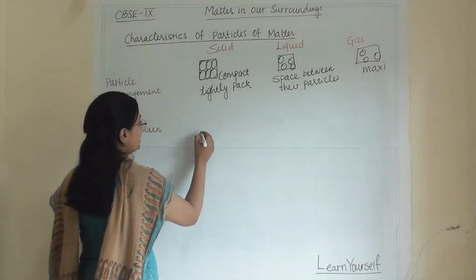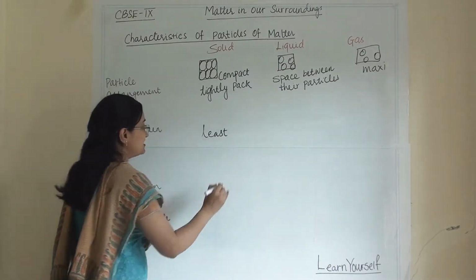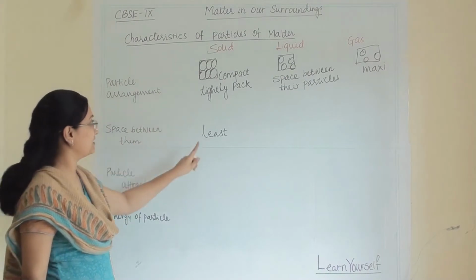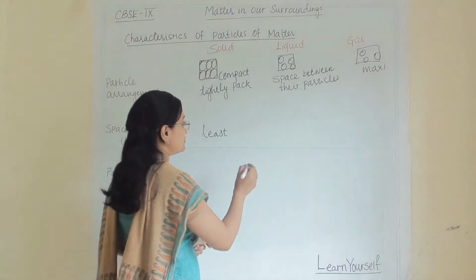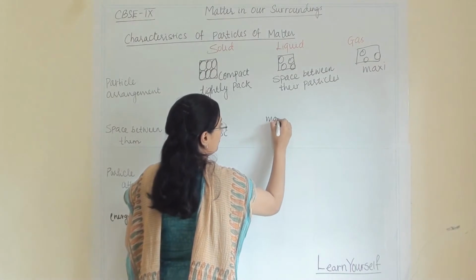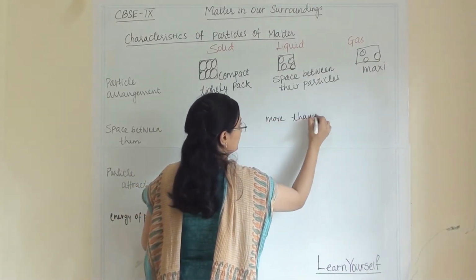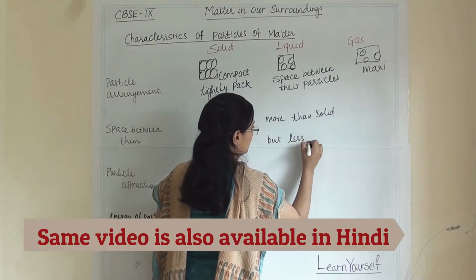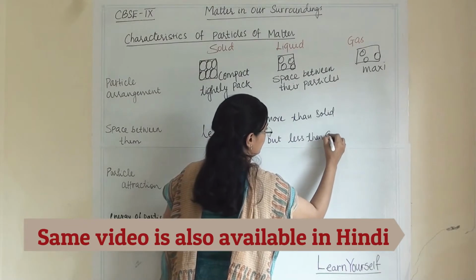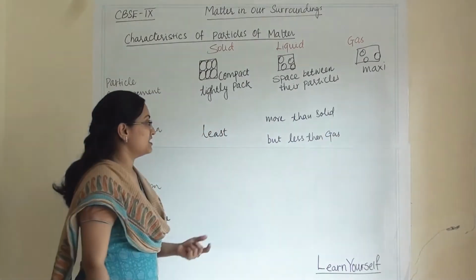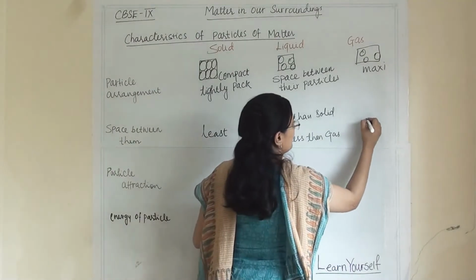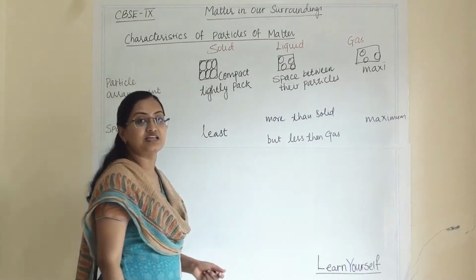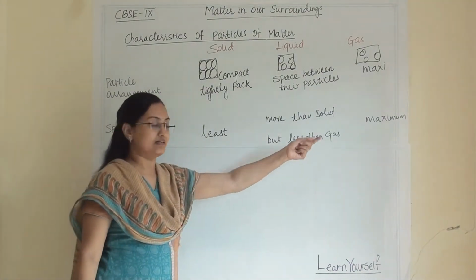So here we can say that the space between the particles is least in solids because they are tightly packed. Now in the liquid the space is more than solid but less than gas, whereas the gaseous particles have maximum space in between their particles.